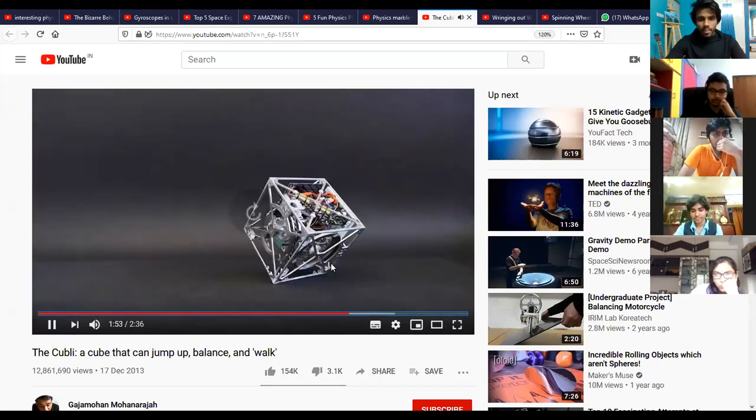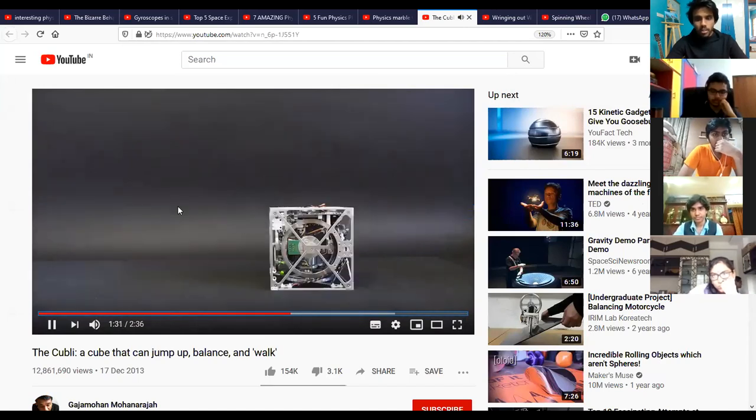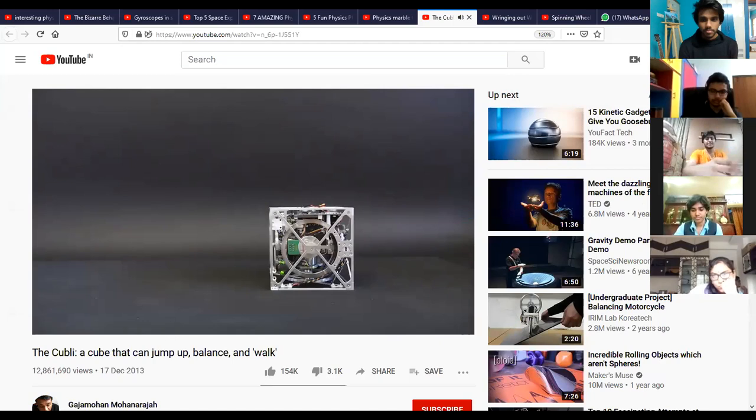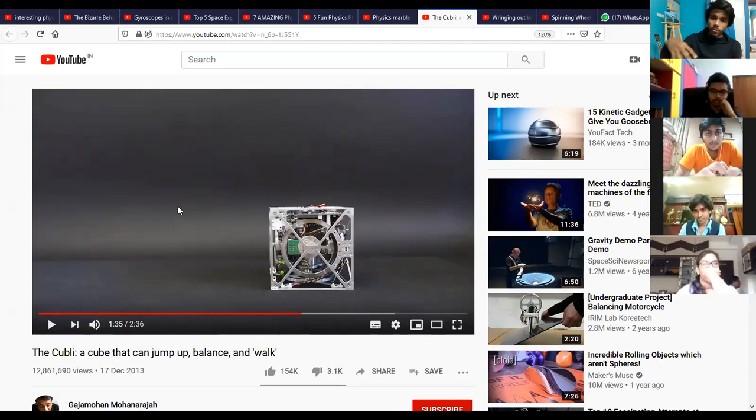This cube can actually stand on its own. No one has to pull it up. Sir, that circuit has some proximity sensors, so they will sense it, and at that angle the gyroscope will turn on. You can simply say that the effect is the gyroscopic effect, but to actually understand it in terms of angular momentum and pure physics, pure kinematics, or pure Newton's laws, it takes a few days. When we get to the topic of rotational mechanics, you just remind me about all these ideas, and I will definitely discuss them.